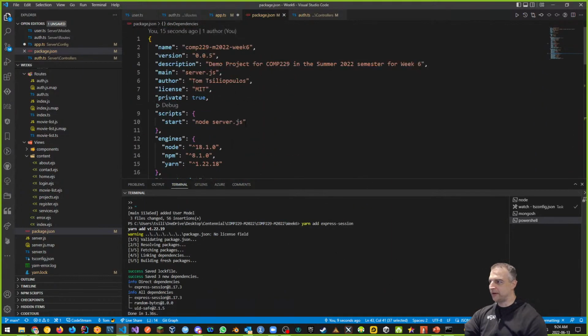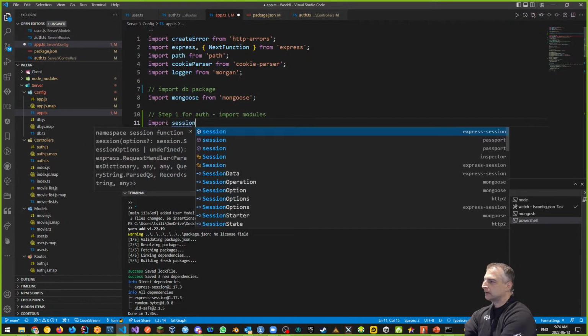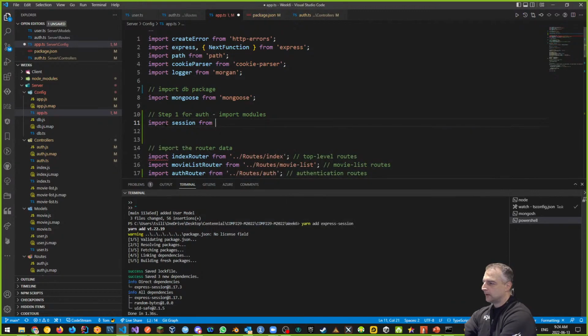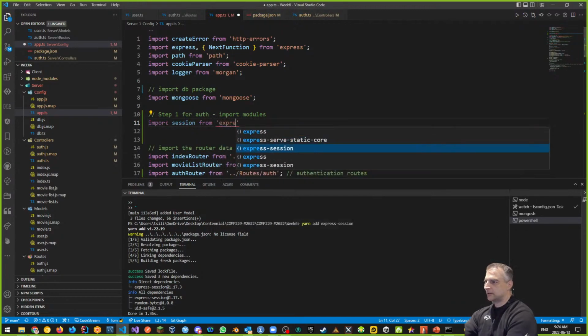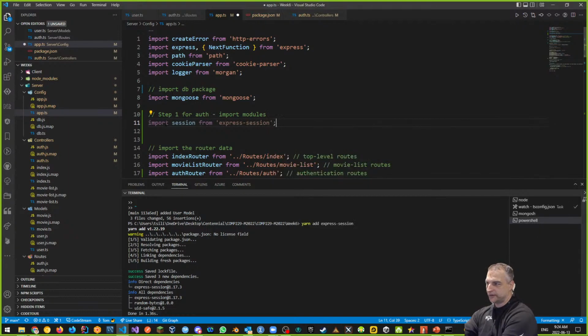And yay, we got that in. We've got express session. Let's go back to that configuration file. So that's the first thing we want to add in, express session. So we're going to say import, we'll call it session, from express-session. And we would get an error if we didn't just do the things I just did. Okay. So we added express session.